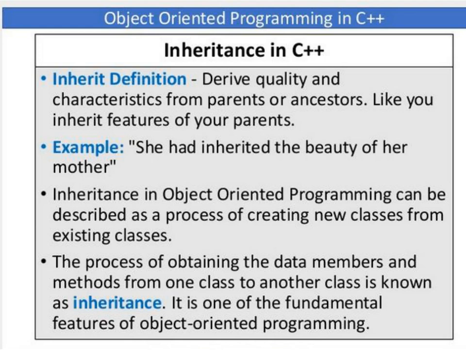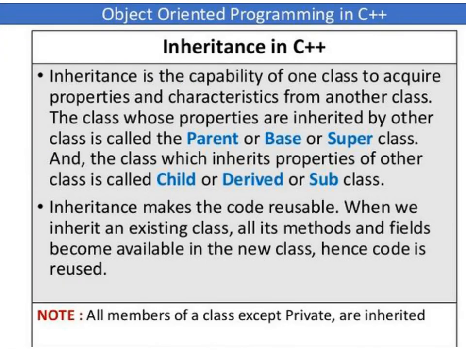So in inheritance we have a base class and subclasses. The base class is also called a parent class, and the subclass is also called a child class. In the parent class we are defining some data members and methods. Here the child class is inheriting those data members and methods from the parent class. So this is called inheritance, and it is one of the fundamental features of object-oriented programming.